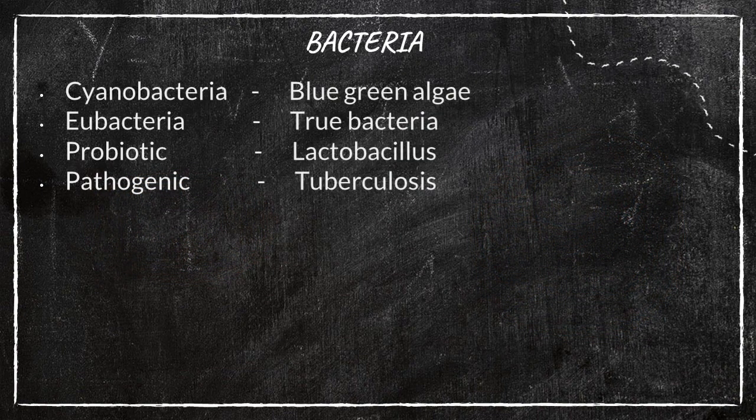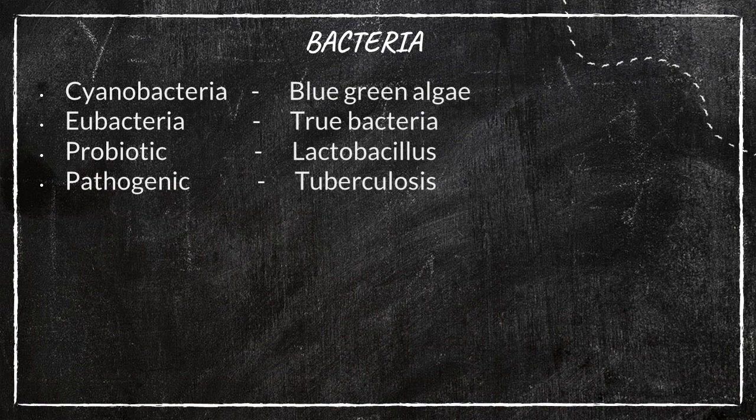So bacteria, as we said, is a prokaryotic cell, right? And bacteria includes cyanobacteria as well as eubacteria. What do you mean by cyanobacteria? Cyanobacteria is also this type of bacteria only, but it's a blue-green algae.